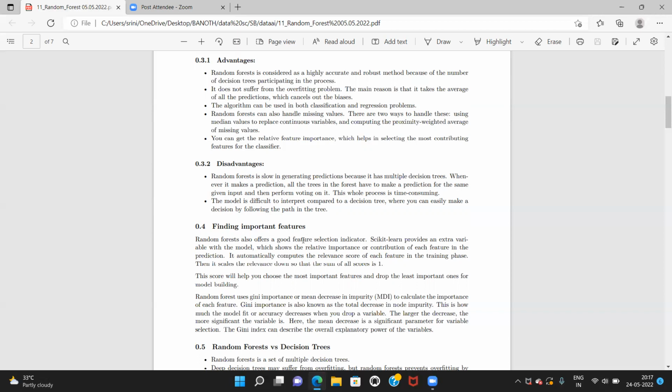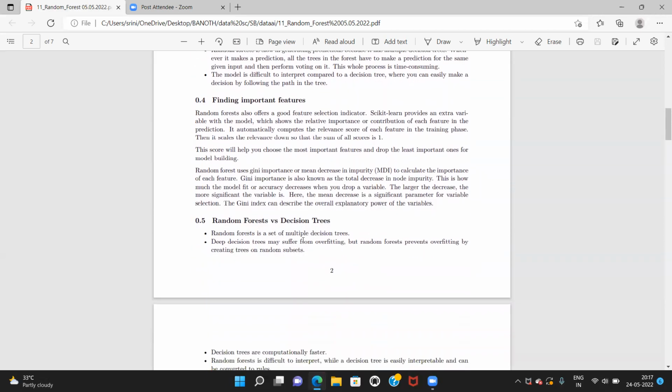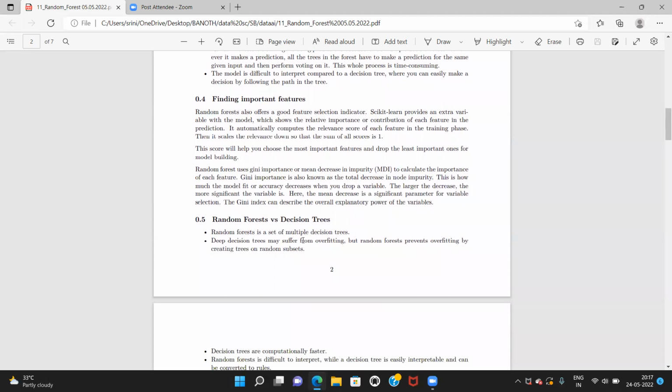Finding important features. What are the important features in random forest? Random forest also offers a good feature selection indicator. Scikit-learn provides an extra variable with the model, which shows the relative importance and contribution of each feature.